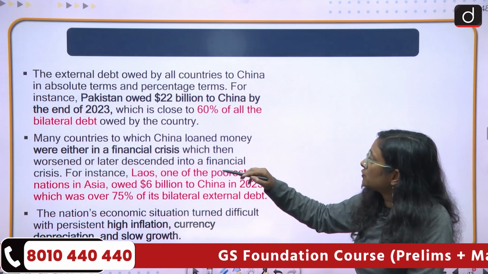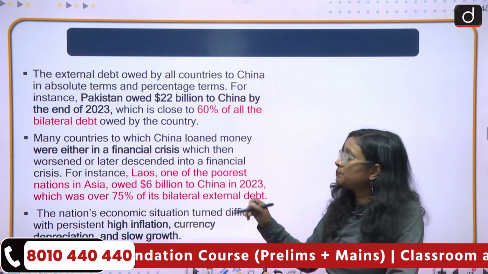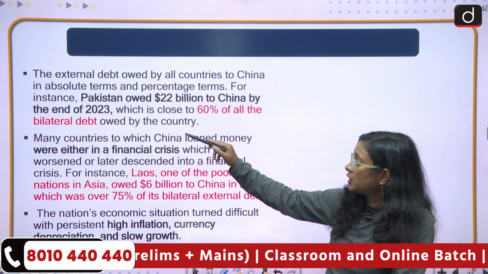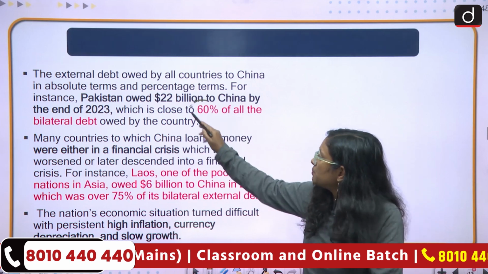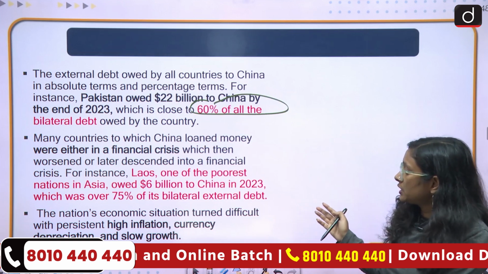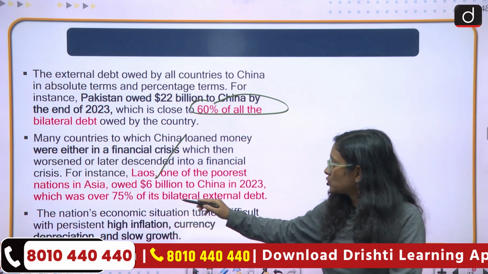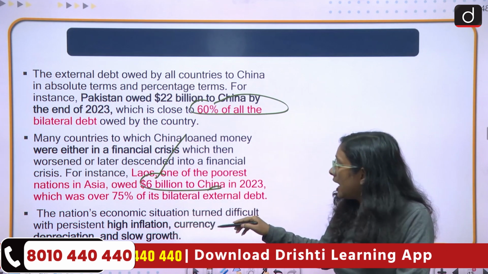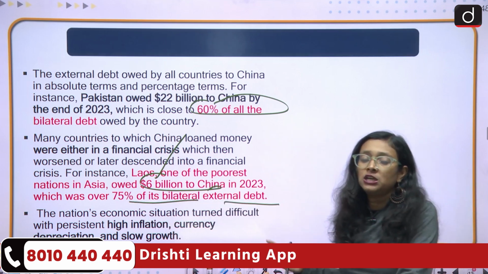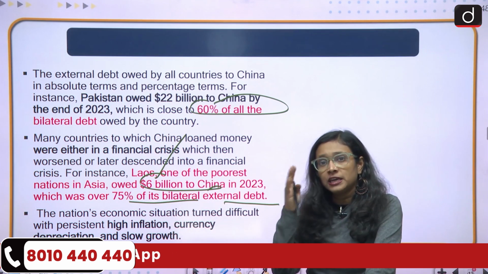If you see country-wise, Pakistan had owed $22 billion to China by the end of 2023, and this is 60% of its overall bilateral debt. In the case of other countries like Laos, Laos has owed $6 billion to China, which is 75% of its bilateral external debt. In the case of Sri Lanka also we can see that. So there is a problem.